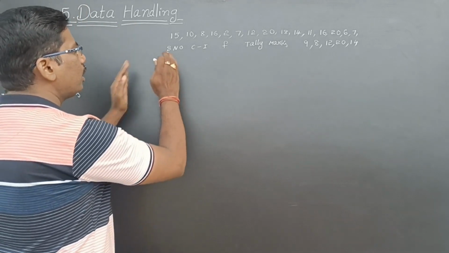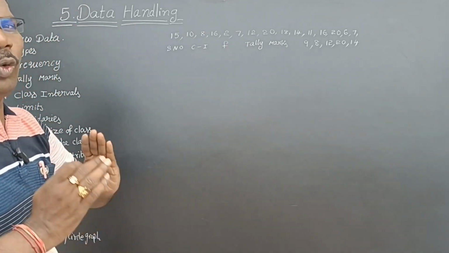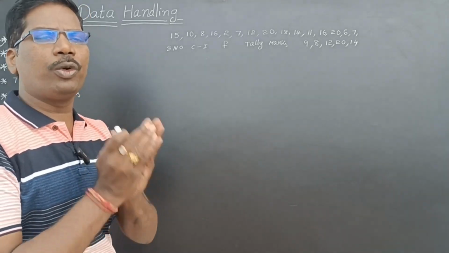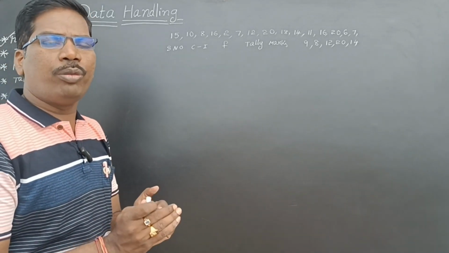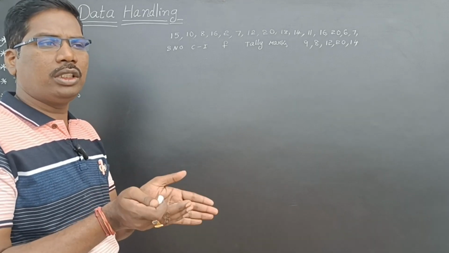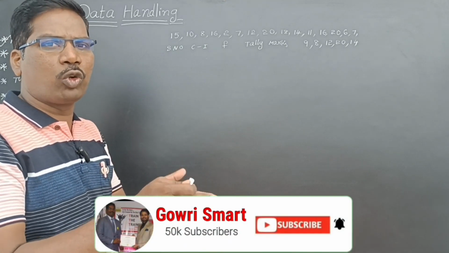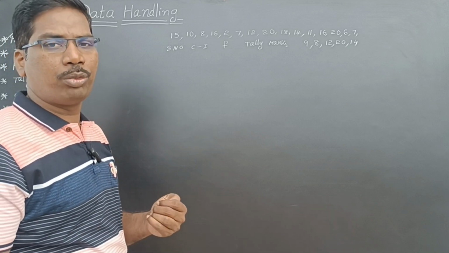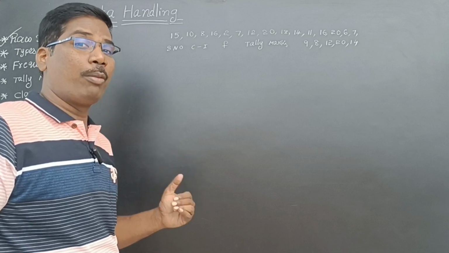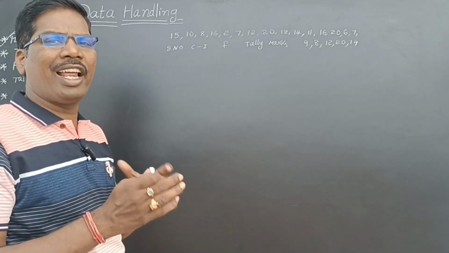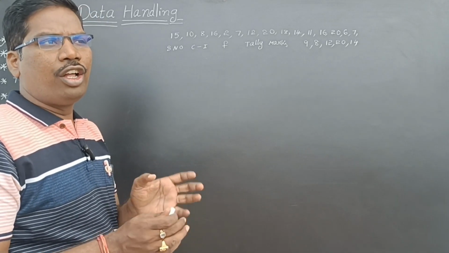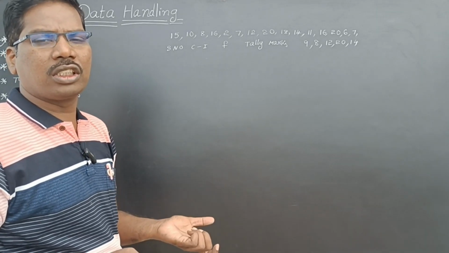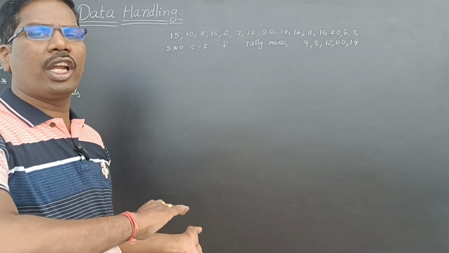Now, see here, this ungrouped data I want to make grouped data. If I want to make grouped data, what do I have to do? I have to make the groups. So, the 20 marks I have to divide into some groups. Then it is an easy way to find how many students got below 20 marks, how many students got above 10 marks. For analyzing the data, for finding the reasoning, the logic, we can make the ungrouped data into grouped data.